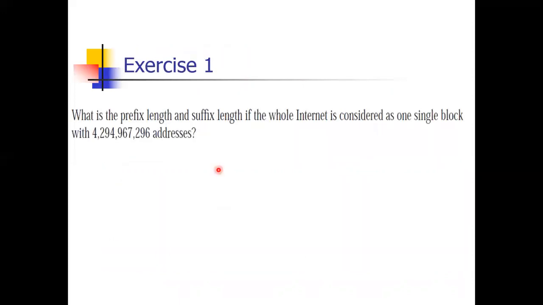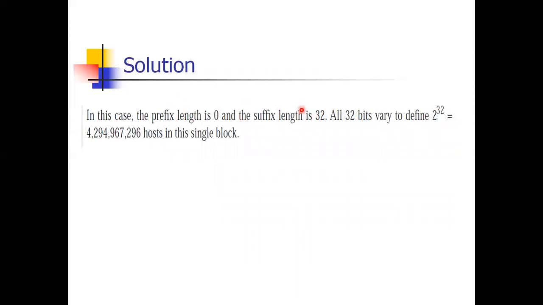Now see this example. What is the prefix length and suffix length if the whole internet is considered one single block? Remember, there is only one block with so many addresses. If there is one block, then the network part will be 0, meaning the prefix length will be 0, and the suffix length is 32 minus 0, which is 32.